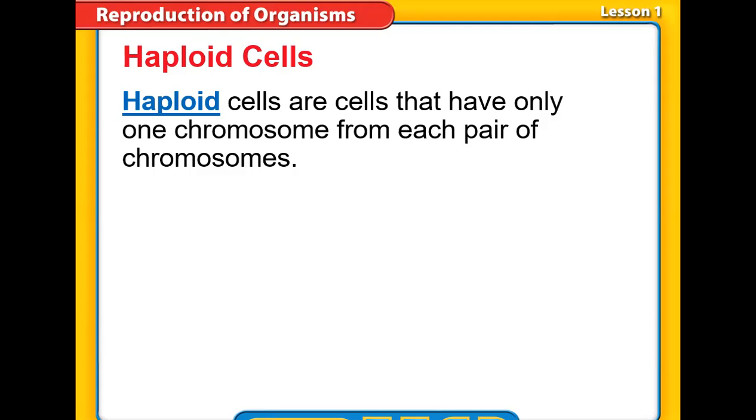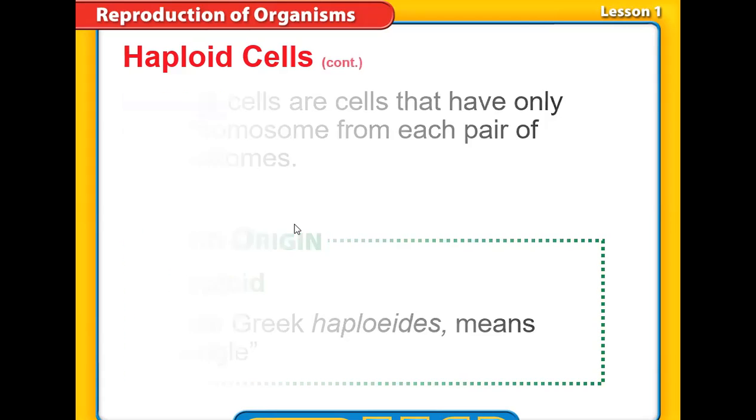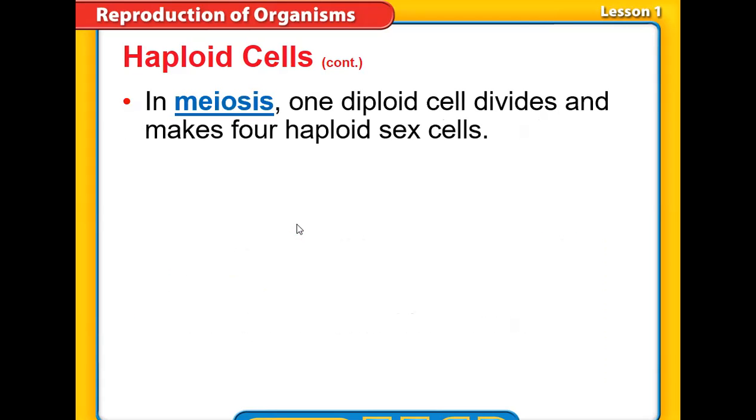Why? Because they are made for a certain purpose with sexual reproduction: this sperm is going to match with that egg, and finally they're going to produce a new zygote, which will have the full number of chromosomes. So here we know what is meant by diploid and what is meant by haploid. The question is how these haploid cells are formed, or where we get these sex cells. Actually, these sex cells are produced in your reproductive organs, testes in males and ovary in females.